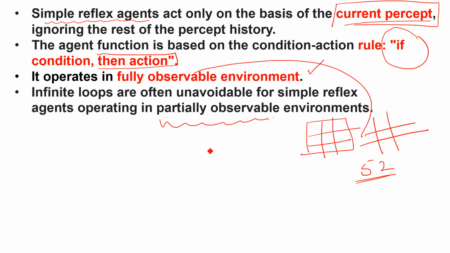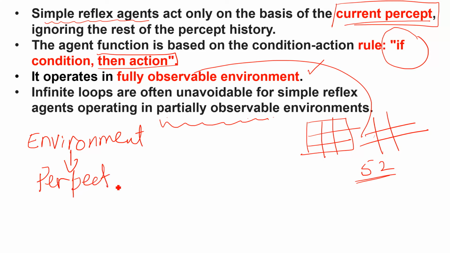Now, how does it work? Suppose this is the environment, which I also explained in my last lesson. Then the agent gets some information, a percept, with the help of sensors. After this, there is a current situation, because it works on current perception. On the current situation, whatever action you want to take, you have to apply the rule, if and then.